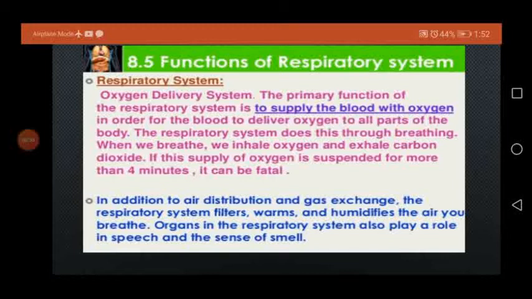The person can die. In addition to air distribution and gas exchange, the respiratory system filters, warms and humidifies the air we breathe. The respiratory system also plays a role in speech and sense of smell.